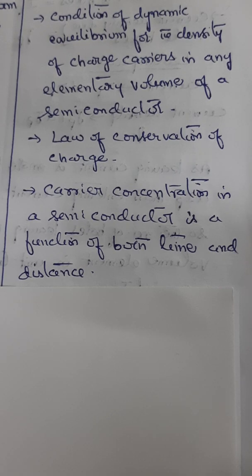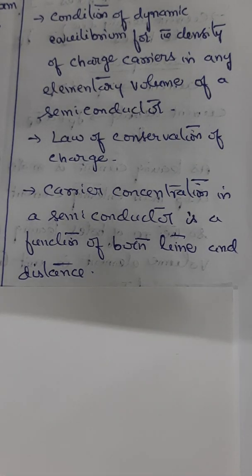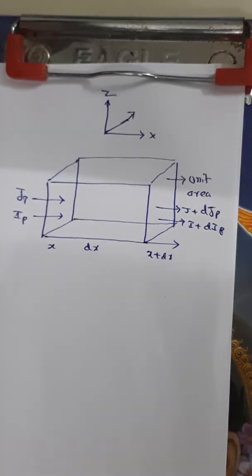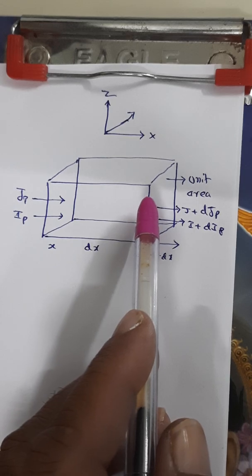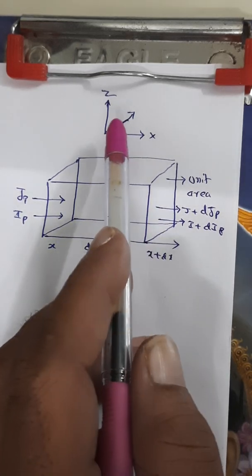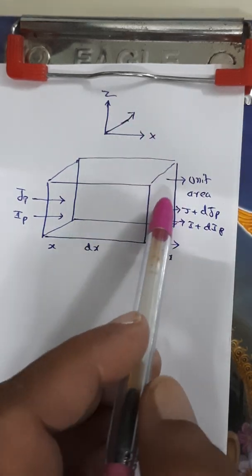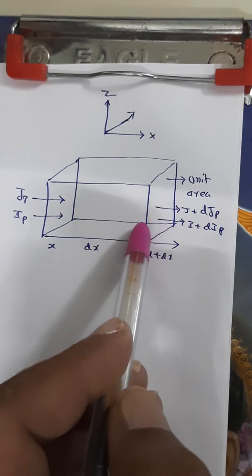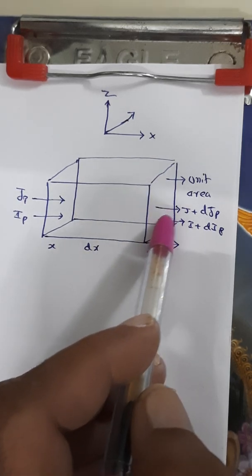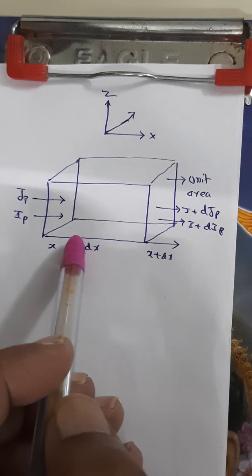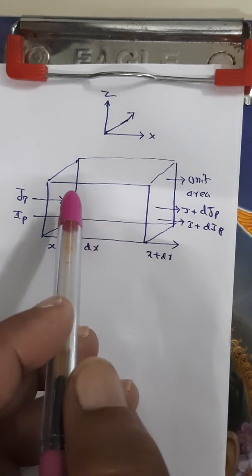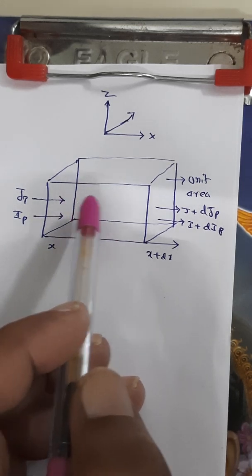So we will take an average hole concentration in the volume element and proceed further. For that, consider a unit area of volume element like this in the YZ plane. So we are considering a unit area of volume element in the YZ plane and length dx along the x-axis. Let p be the average hole concentration in the volume element.